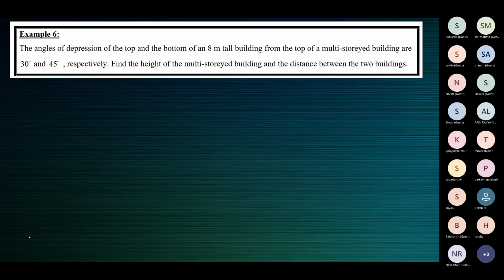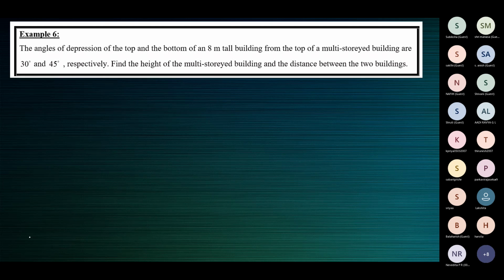See, when you have a tower and a person whose height is not given, the vertical line segment will only represent the tower. I'm talking about a situation where you know the height of the tower or the building or the pole, but you do not know the height of the observer. Then in the case of angle of elevation, the observer is just represented by a point on the ground. But when you have two structures standing vertically on the ground, identifying which structure is taller or shorter becomes important in making the figure correctly.